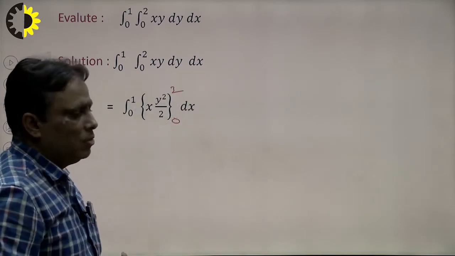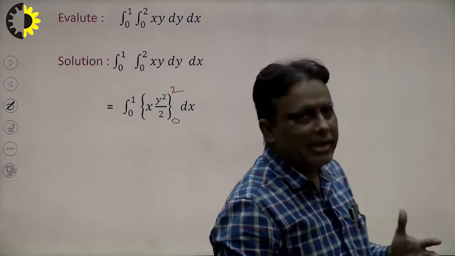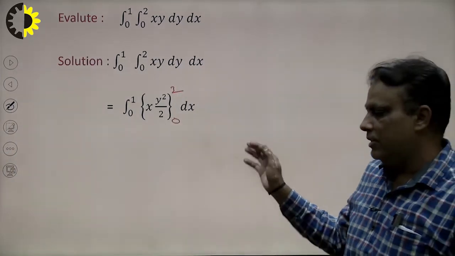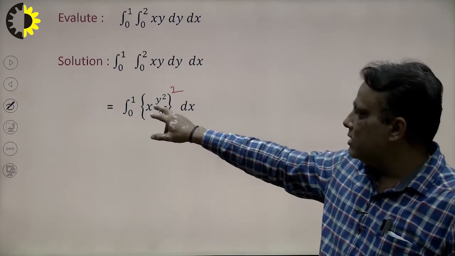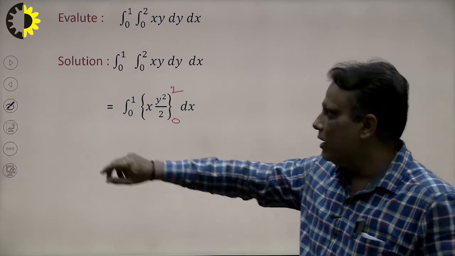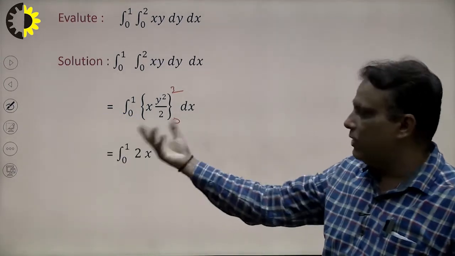So what will be the conclusion here? Put upper limit minus lower limit. Students studied this in the 12th level. Upper limit 2 squared is 4, and 4 divided by 2 is 2, that means the result is 2 here. Now the question is how to solve it further.